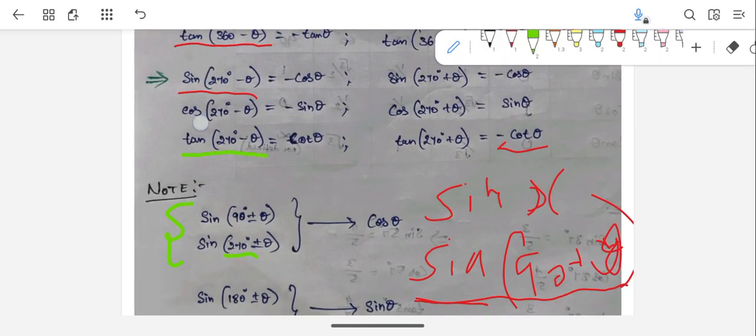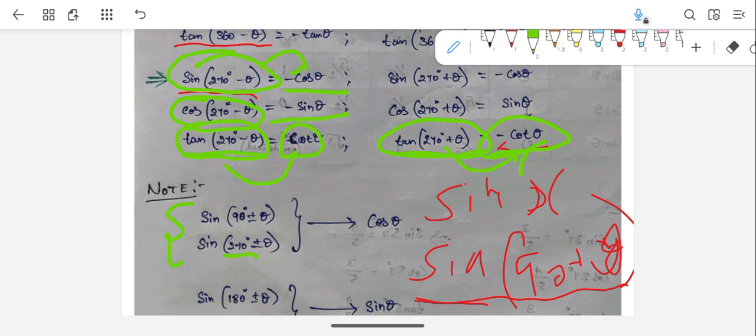Here you have tan 270 minus theta, but on the right side you have cot, it is changed. Cos 270 minus theta becomes sine on the right side. Sine 270 minus theta becomes cos. And tan 270 plus theta is minus cot theta, so it is changed.